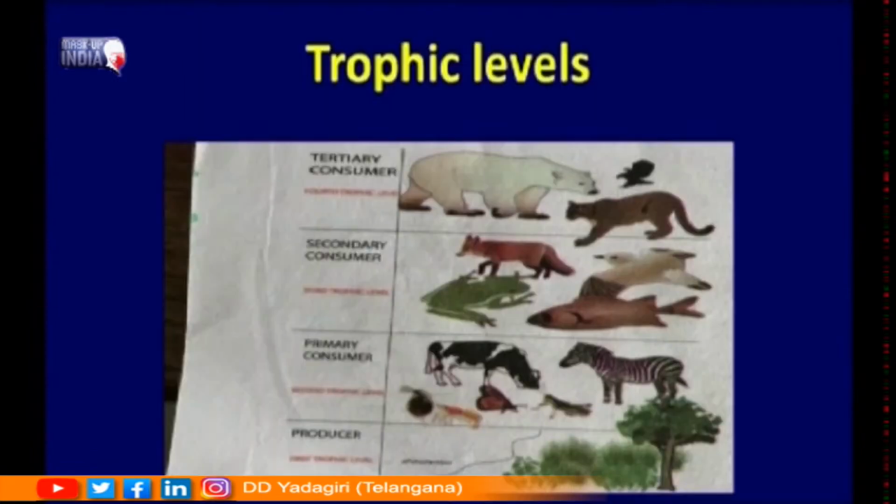We can divide the organisms into different levels. They are called trophic levels, as you can see over here. All the organisms can be placed at different trophic levels based on the type of food they get or the way they get their nourishment. The first one is producers. Producers are the organisms whose bodies are able to generate food on their own. So, in short they are nothing but autotrophs.